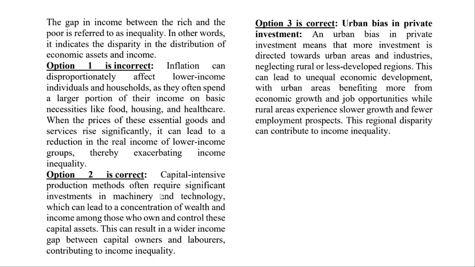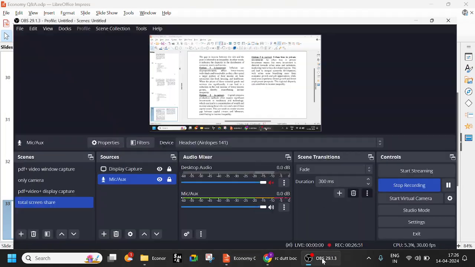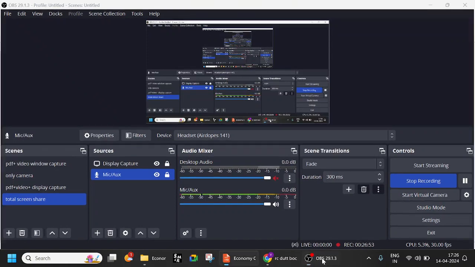Capital intensive production. Okay, any machinery or technology you bring in, and what happens is most of these laborers lose jobs, and the income inequality widens. Okay, an urban bias in private investment. Urban bias in private investment means that more investment is directed towards urban areas and industries, neglecting rural areas. So that is also one of the reasons why it is happening.